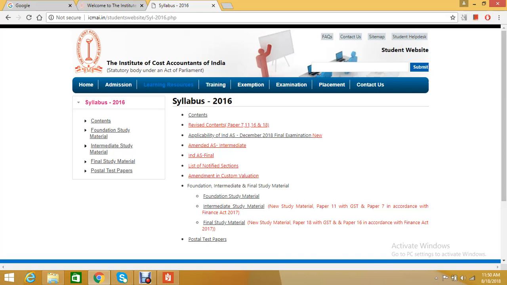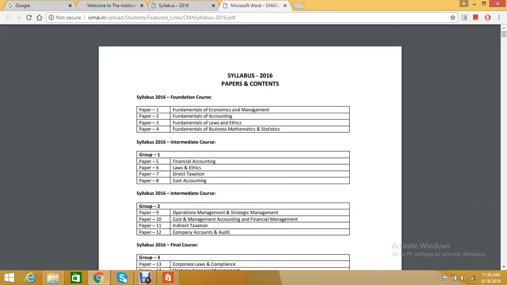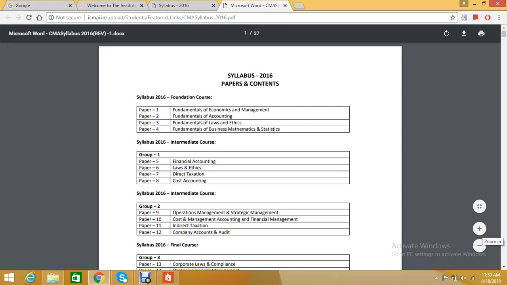Now I'm going to discuss the content, that is the Syllabus 2016. Last time I just told some brief about the amendment of customs valuation, the amendment of AS, and the revised content of the paper 7 and 11. Now I'm going to discuss the content. Content means what it will include. It will include all the details of the books related to CMA, ICMA, that is the foundation course, intermediate and final.